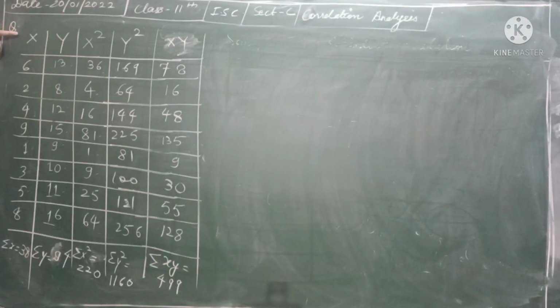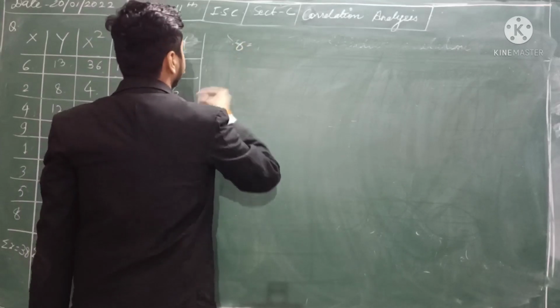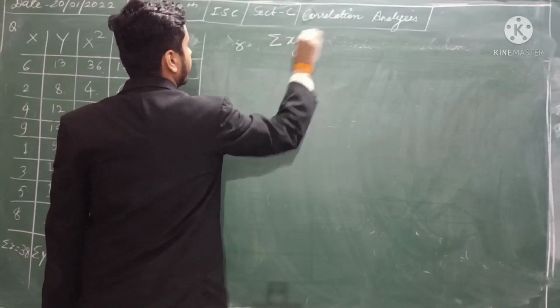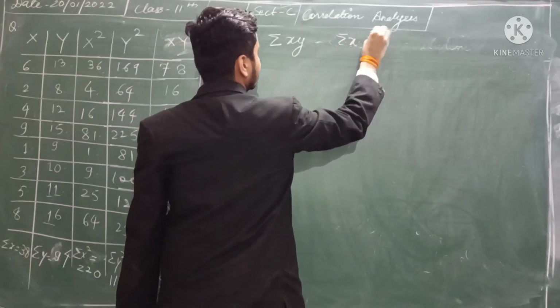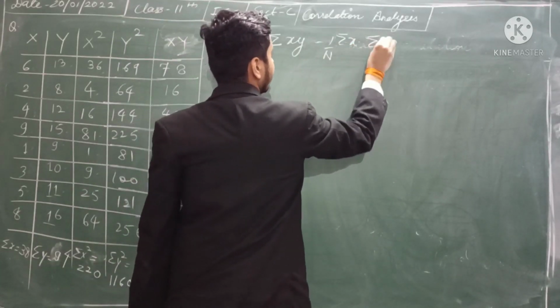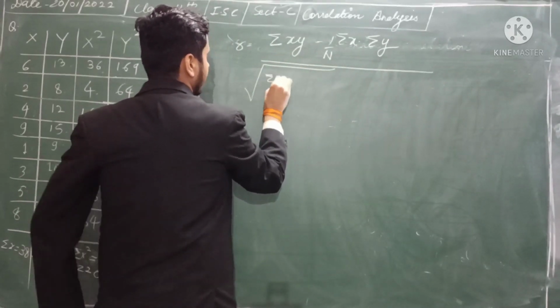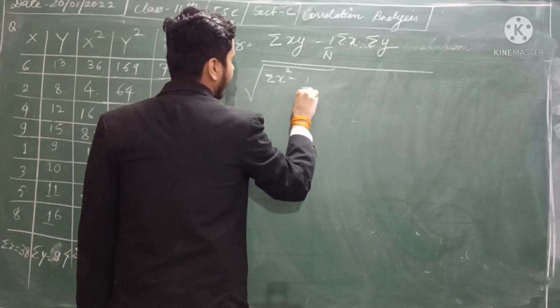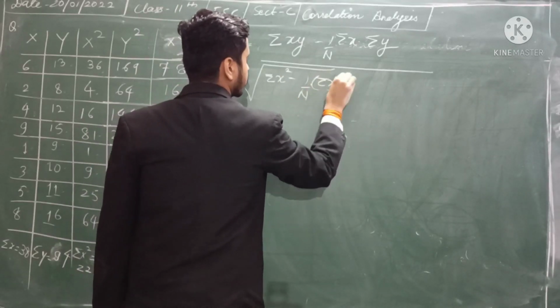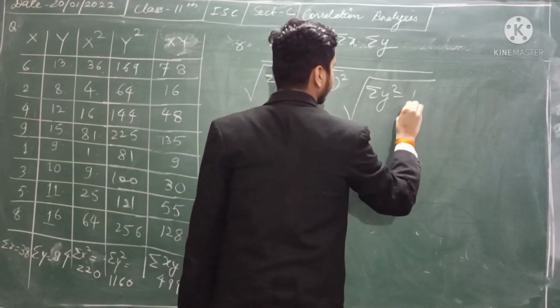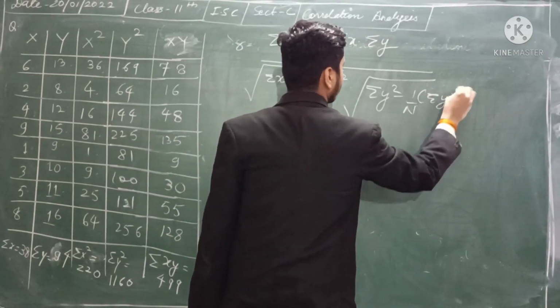So you only have these two variables given in the question, this x and this y. So first of all, let me write the formula. The formula for that is summation of xy minus 1 upon n, summation of x into summation of y, whole upon under root of summation of x square minus 1 by n times summation of x the whole square, into root over summation of y square minus 1 by n summation of y the whole square.